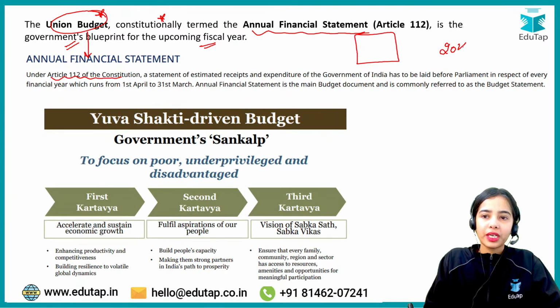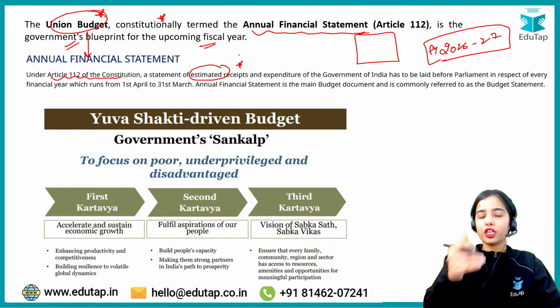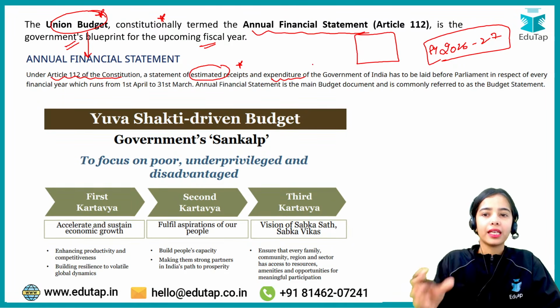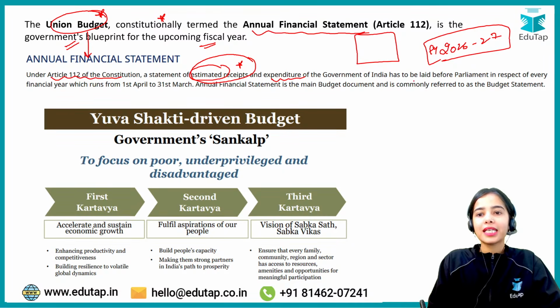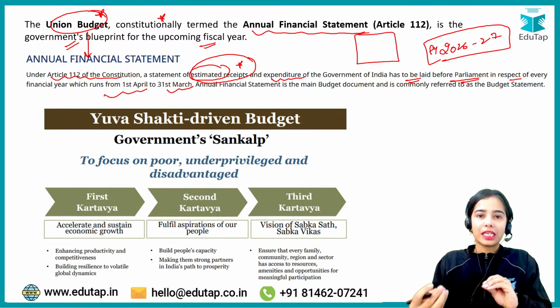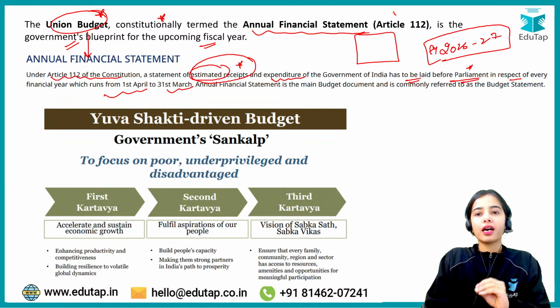For the upcoming 2026-27, that is this financial year, the government provides a statement of estimated receipts, how much the government expects to receive, and estimated expenditure, in what areas the government expects to spend. This statement has to be laid before Parliament in respect of every financial year, which runs from 1st April to 31st March. The Union Budget, also known as the Annual Financial Statement, is laid before Parliament under Article 112.